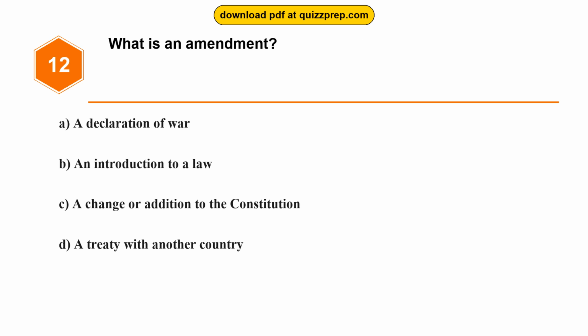Question 12. What is an amendment? Option A, a declaration of war. Option B, an introduction to a law. Option C, a change or addition to the Constitution. Option D, a treaty with another country.